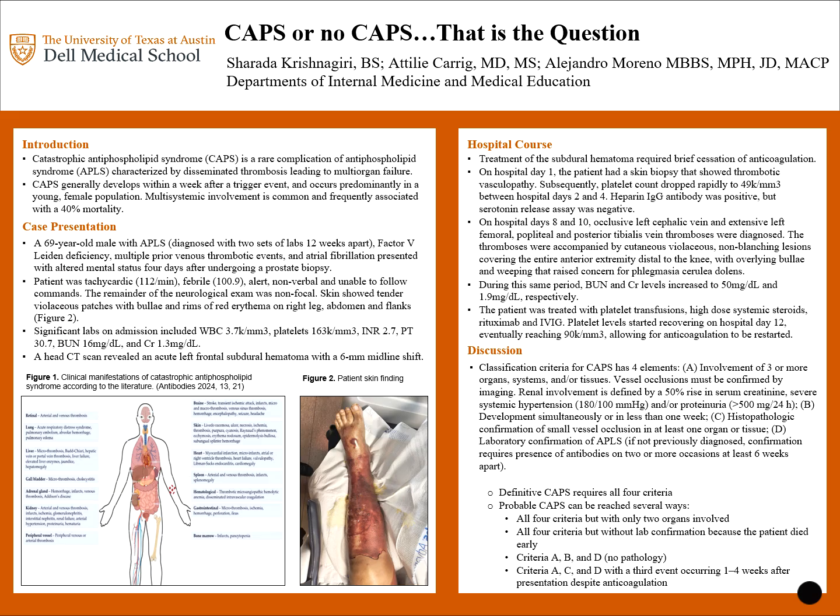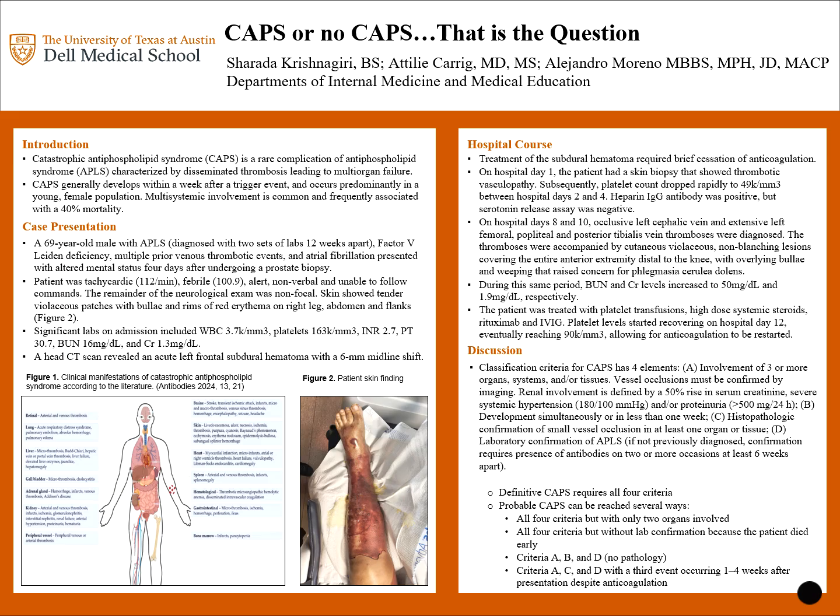In terms of his hospital course, he had a skin biopsy done on his first day in the hospital that showed a thrombotic vasculopathy, which was consistent with his existing diagnosis of antiphospholipid syndrome. Later on, hospital days 2 to 4, his platelet count dropped quite low. And then later in hospital days 8 and 10, we found extensive thromboses throughout his left leg in various veins, including the femoral, popliteal, and posterior tibialis veins.